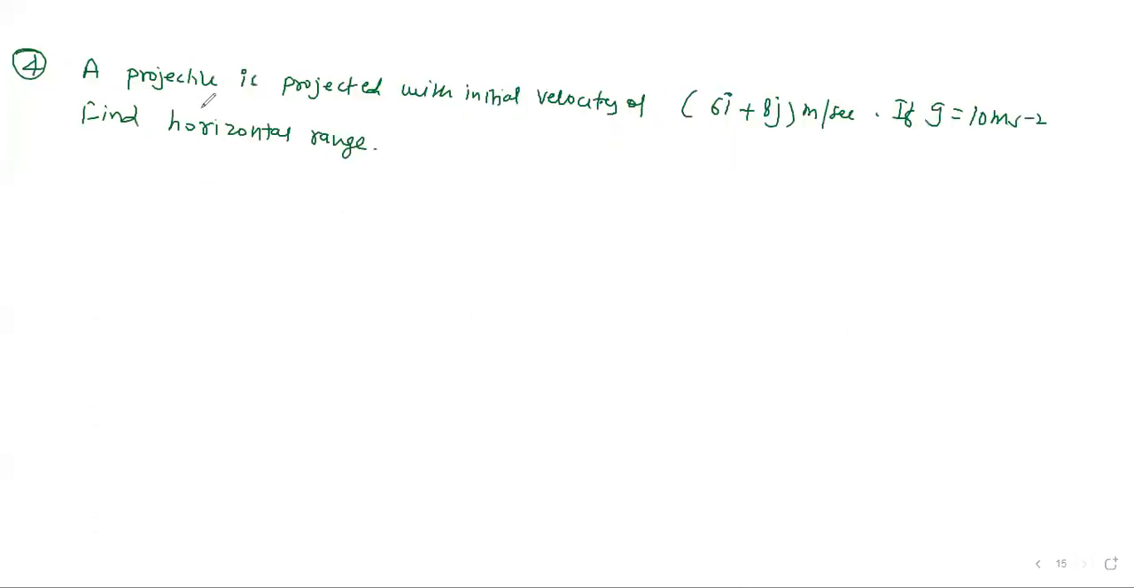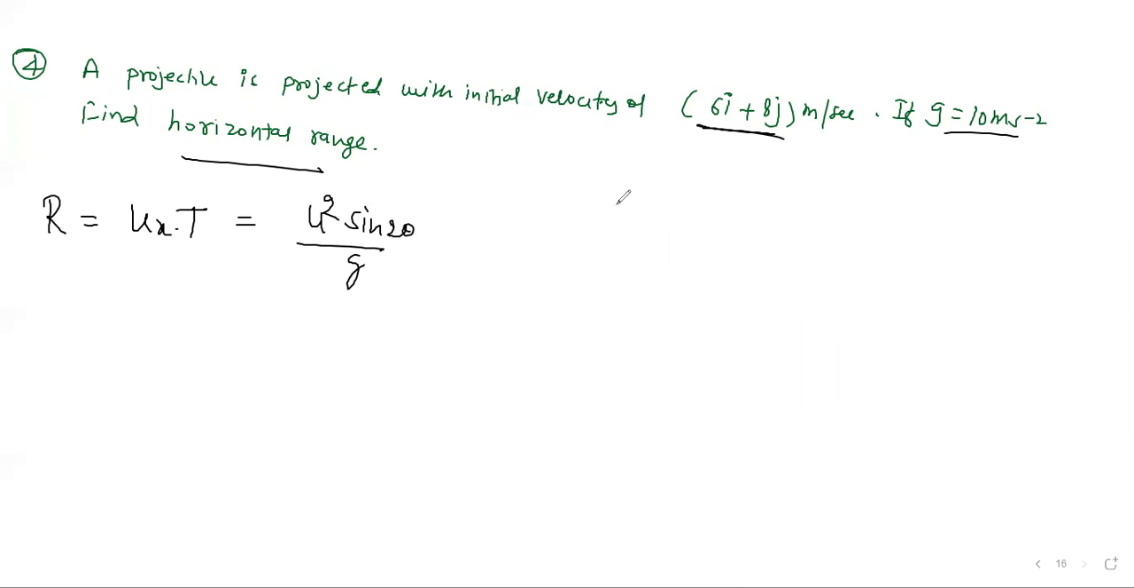Okay, let's see one more question. This question says that a projectile is projected with initial velocity of 6i and 8j. Initial velocity is given in vector form, g is given as 10. Find the horizontal range. Range you want to find. Range formula, either you can write horizontal velocity into time of flight, or the complete formula becomes u square sine 2 theta by g, right?